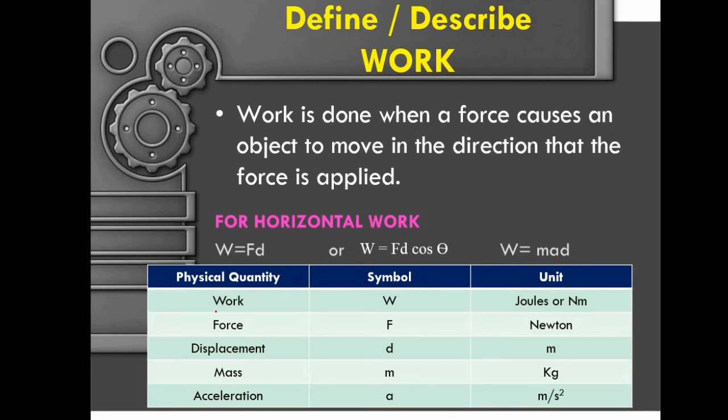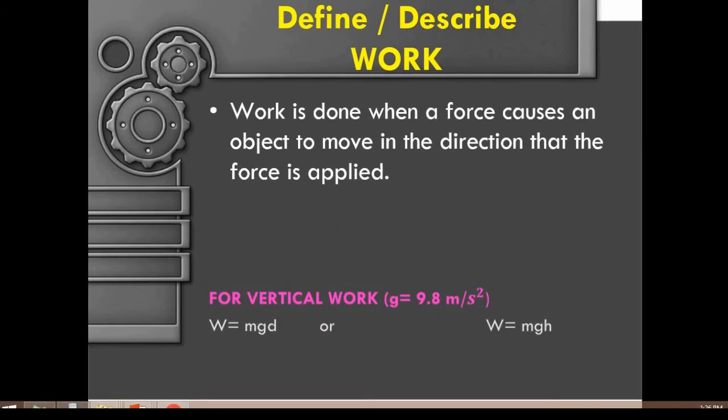We have here work, the symbol is W, and the units can be joules or newton meter. We have the force, the symbol is F, and the unit is the newton. For displacement, the letter d, in meters. For mass, m, and the unit is kilogram. Acceleration, the symbol is a, and the unit is meter per second squared. There is also a formula for vertical work. Work equals mass times gravitational acceleration times distance or displacement. You can also have this one: work equals mass times gravitational acceleration times height.